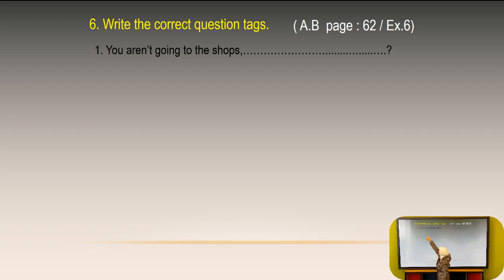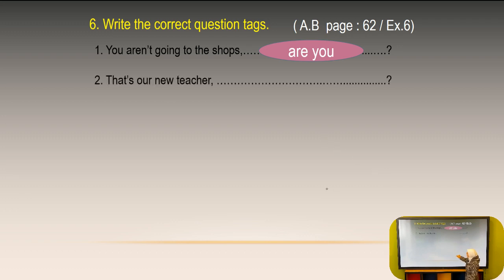We have the auxiliary are, and it is in the negative form, so it should be in the positive. Aren't becomes are, and the subject is you, so the answer should be are you, as you can see. So number 1, you aren't going to the shops, are you.